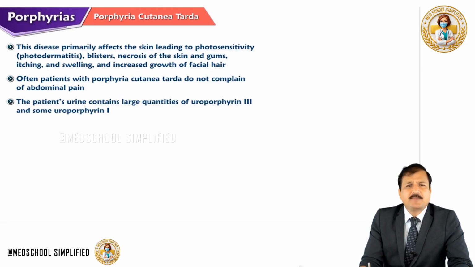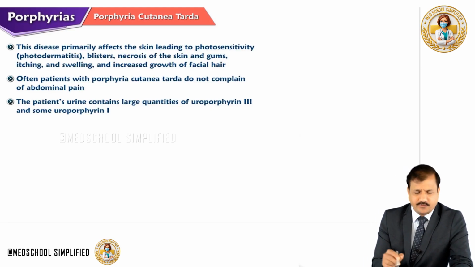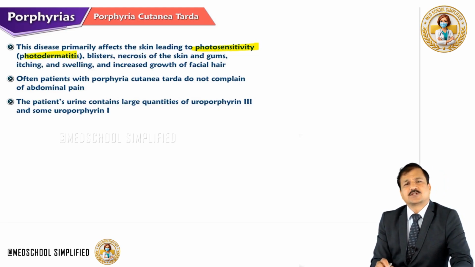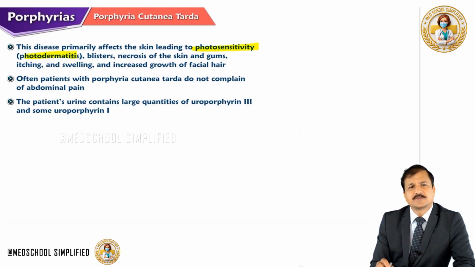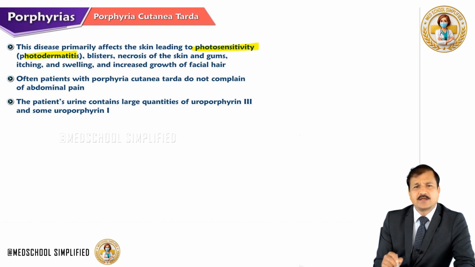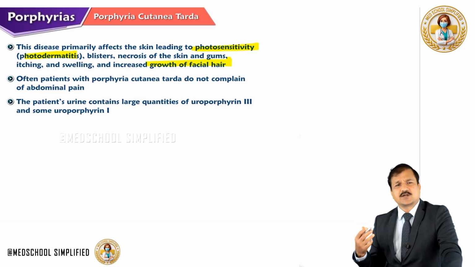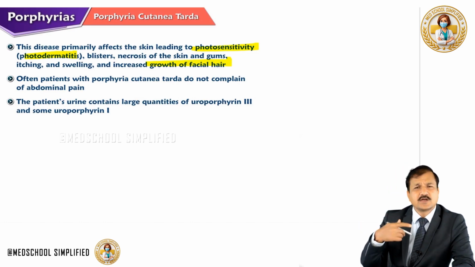So this disease primarily affects the skin, leading to photosensitivity or photodermatitis, blisters, necrosis of the skin and gums, itching, swelling, and increased growth of facial hair, along with hyperpigmentation and all that, giving that monkey face appearance which we have seen in congenital erythropoietic porphyria.